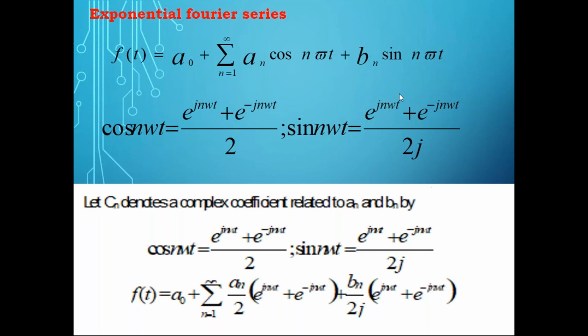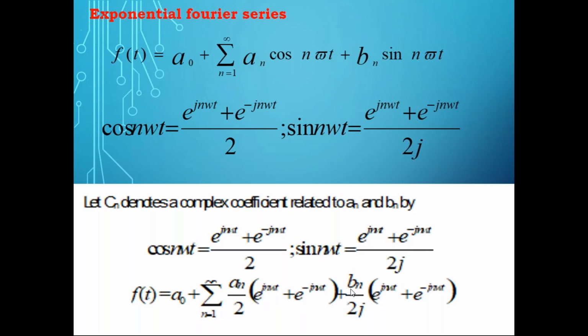Now we are going to find the complex coefficient, so in place of cos n omega naught t and sin n omega naught t we substitute the exponentials. This is not plus, please modify it: it is e power j n omega t minus e power minus j n omega t by 2j. When you write that, you have to separate the exponential terms, that is, e power j n omega t terms separately and e power minus j n omega t terms separately. Now observe it.